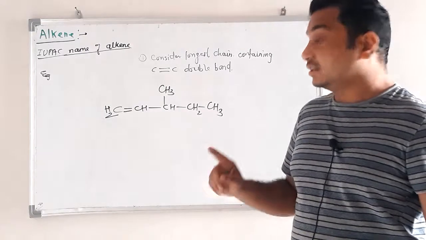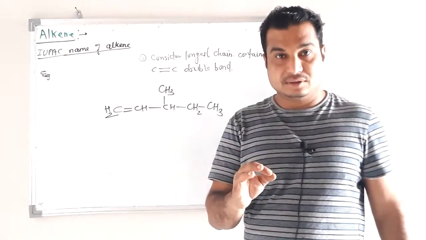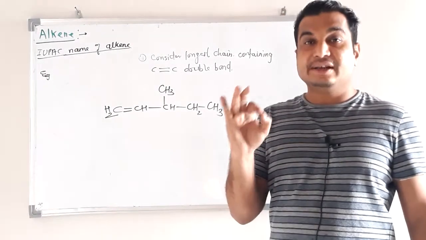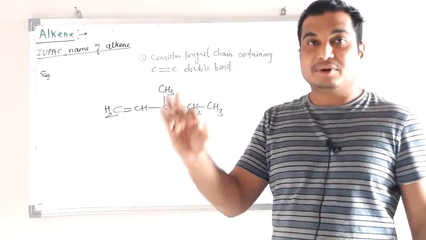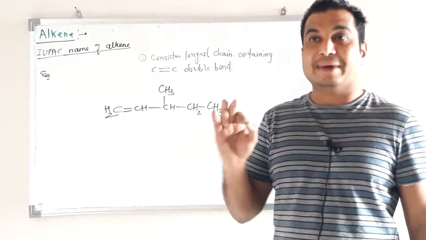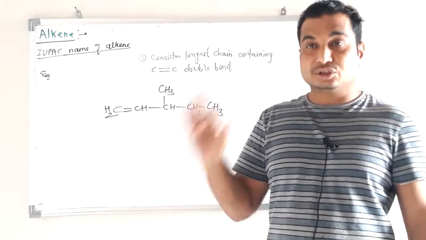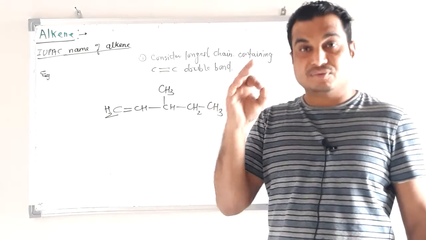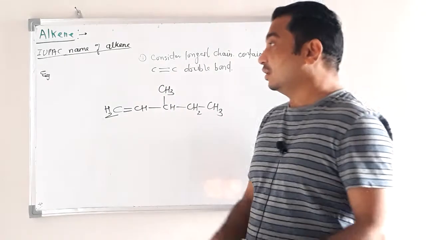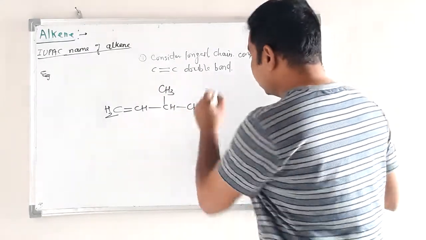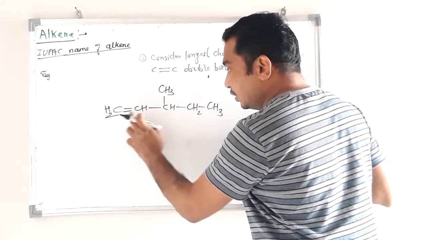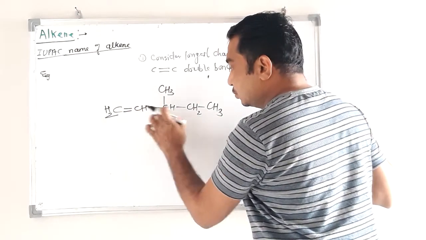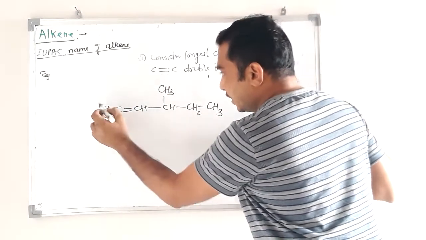Select the longest chain including the carbon-carbon double bond and maximum number of substituents. This is the first rule for naming. Now see, 1 2 3 4 5, 1 2 3 4, 1 2 3 4. So the longest chain is this,